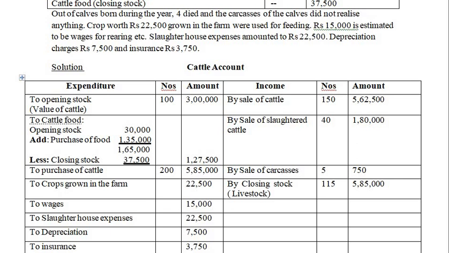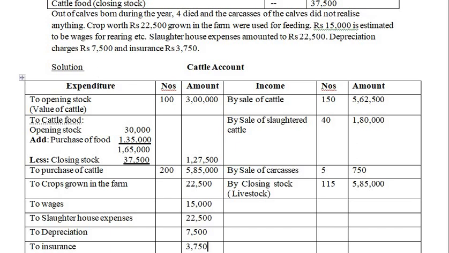We had stopped at depreciation. So depreciation is 7,500, which has been given. Next is insurance of rupees 3,750, again an expense. So to insurance 3,750. All the other expenses are taken except this one transaction: out of calves born during the year, four died and the carcasses of the calves did not realize anything. So this entry has to be passed.